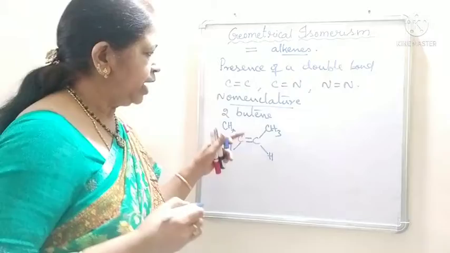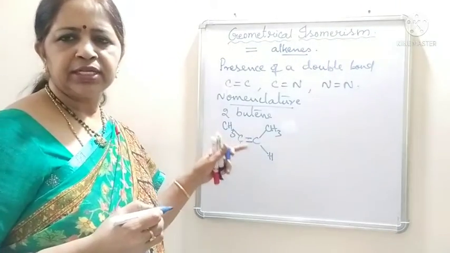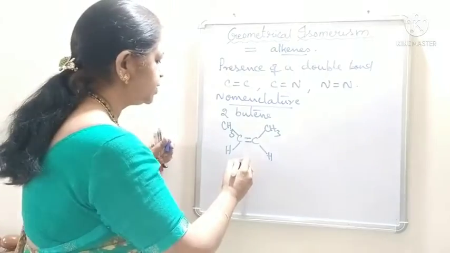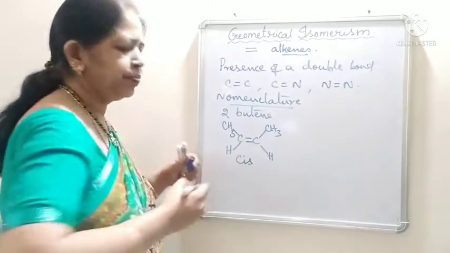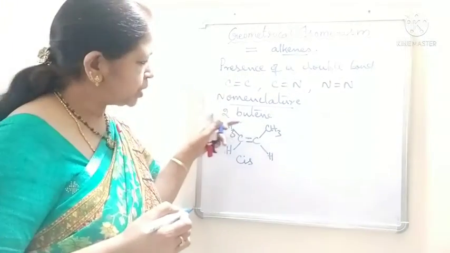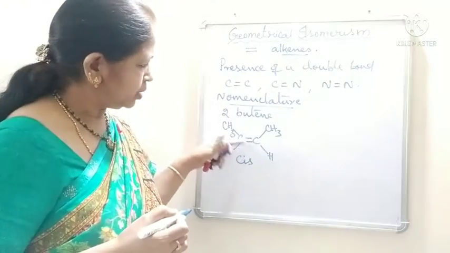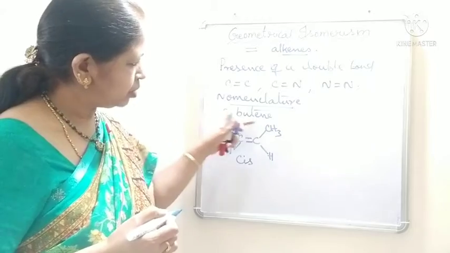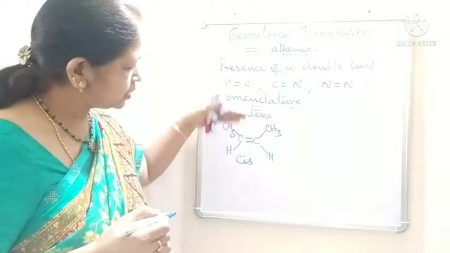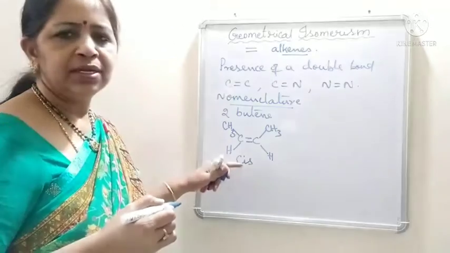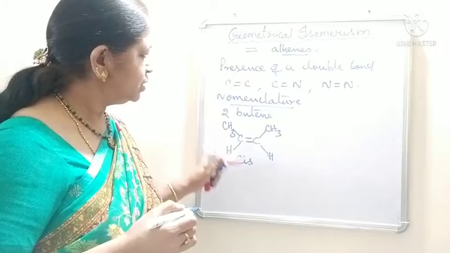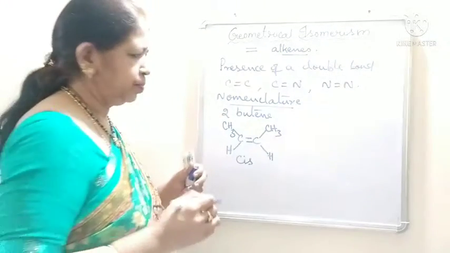Now, if identical groups are present on the same side of the double bond, that is known as a cis isomer. You see here, the methyl groups are present on the upside only. Both are present on the same side. So, it is known as the cis isomer of 2-butene, cis-2-butene.